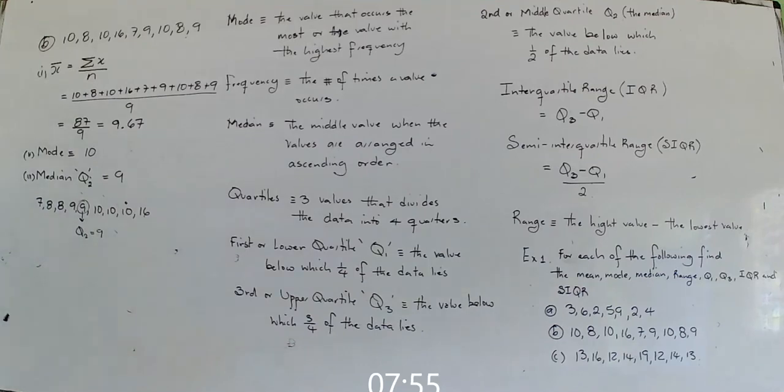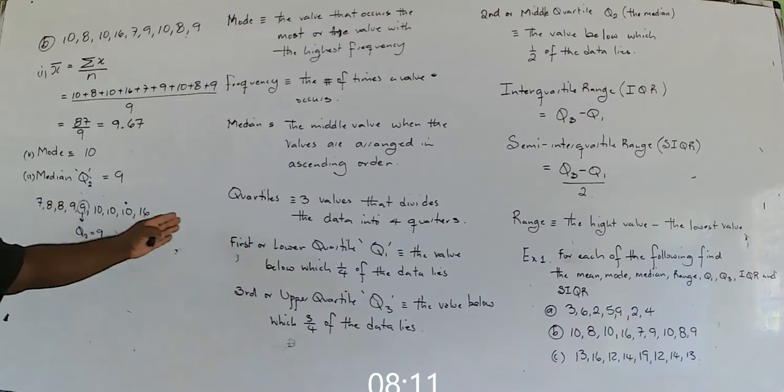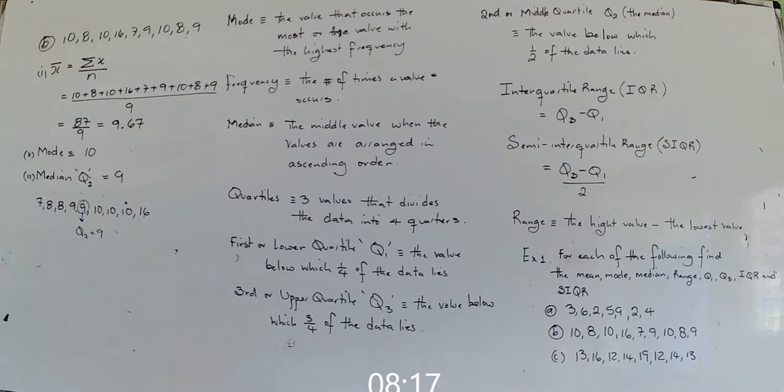What is the median? It is the middle value when the values are arranged in ascending order. It is the value below which 1/2 of the values lie. How many values come before the median? 4. How many come after the median? 4. It's in the middle. Later on you'll see when there's an even number of values, you have to add the 2 middle values and divide by 2.